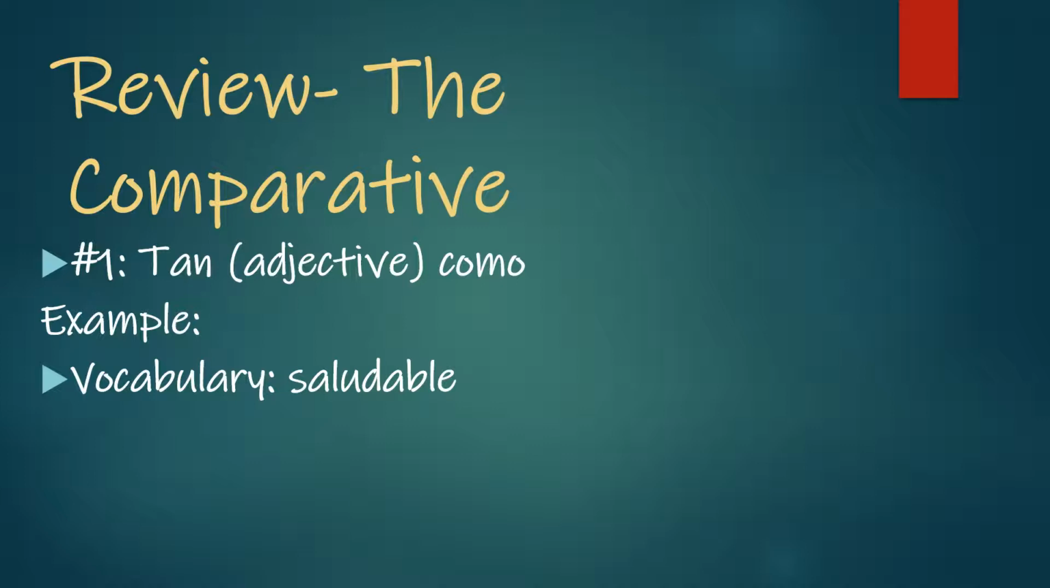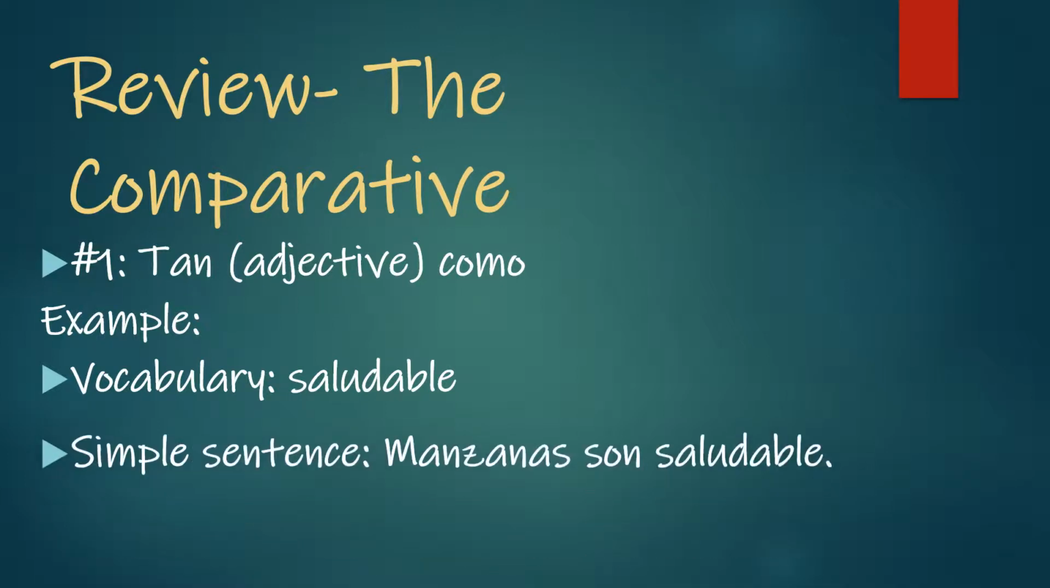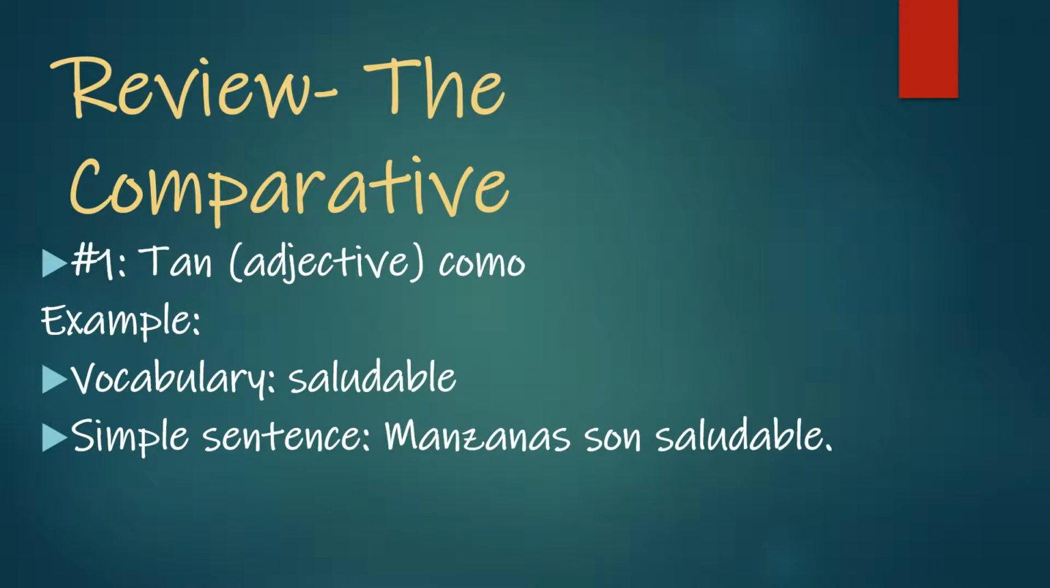So if we were going to make a simple sentence with saludable, we're going to use the verb ser, and so we are going to convert the verb ser to talk about something is healthy. So here's a simple sentence. We have manzanas son saludable. So manzanas are apples. So when we use apples, we're talking about something plural. So we use the plural form of the verb ser, which would be son, to say apples are, and then we have saludable, healthy. Okay?